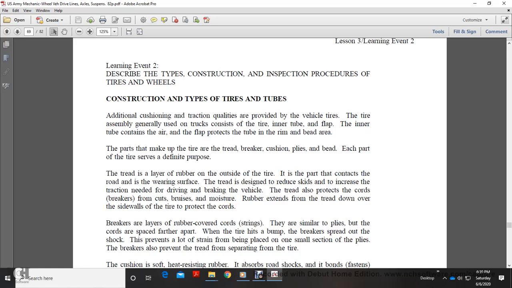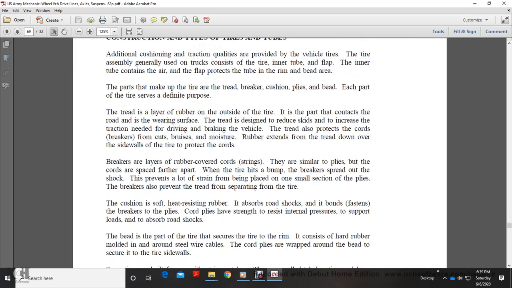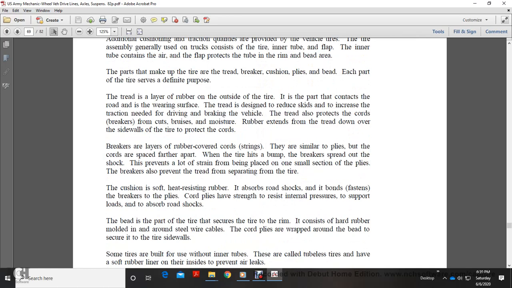The parts that make up the tire are the tread, the breaker, the cushion, the plies, and the bead. Each part of the tire serves a defined purpose. The tread is the layer of rubber on the outside of the tire, the part in contact with the road. The wearing strip of the tread is designed to reduce skid and creep, providing the traction needed for driving and braking the vehicle. The tread also protects the cords of the breaker from cuts, bruises, and moisture. Rubber extends with the tread down over the sidewalls of the tire to protect the cords.